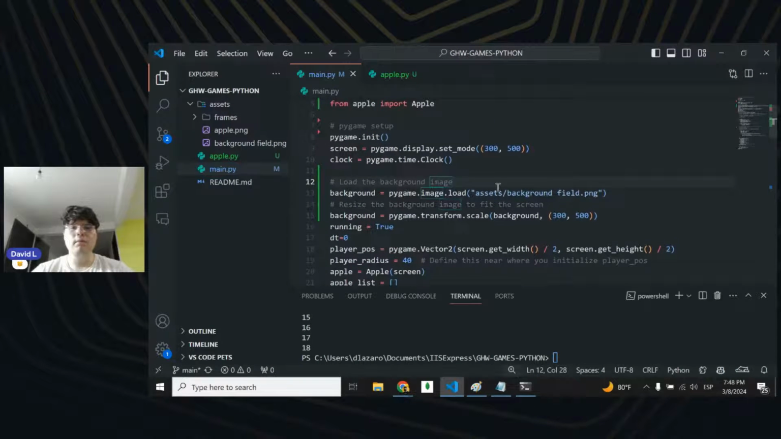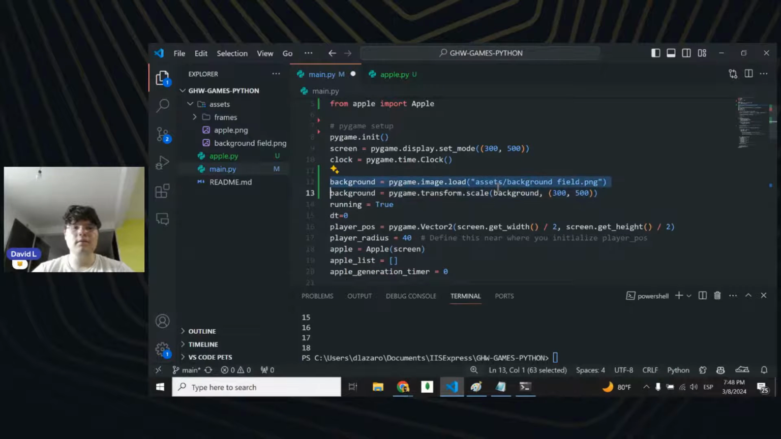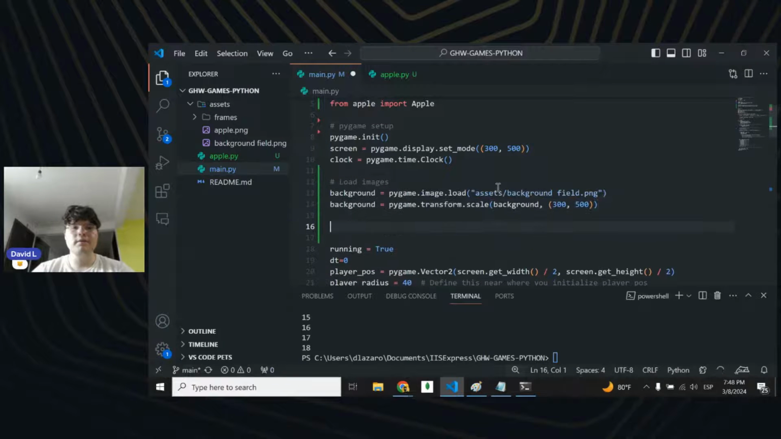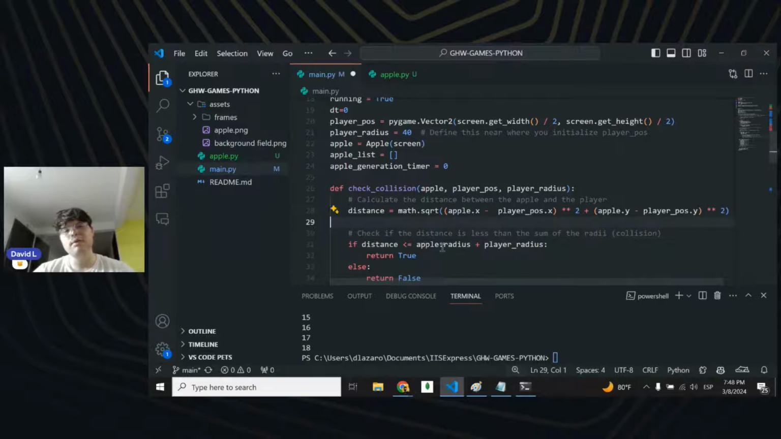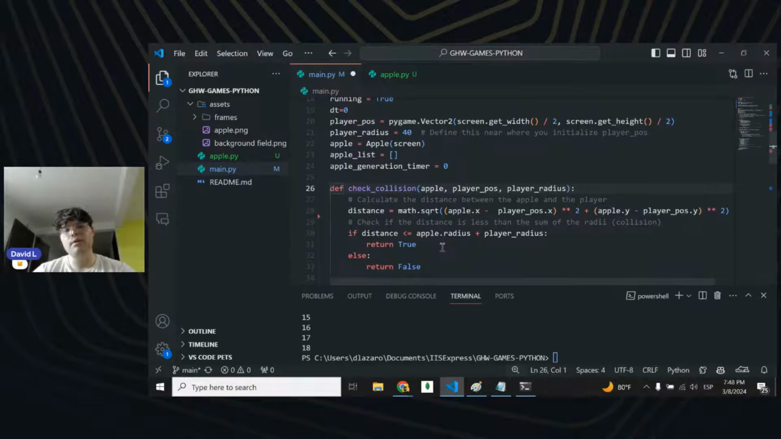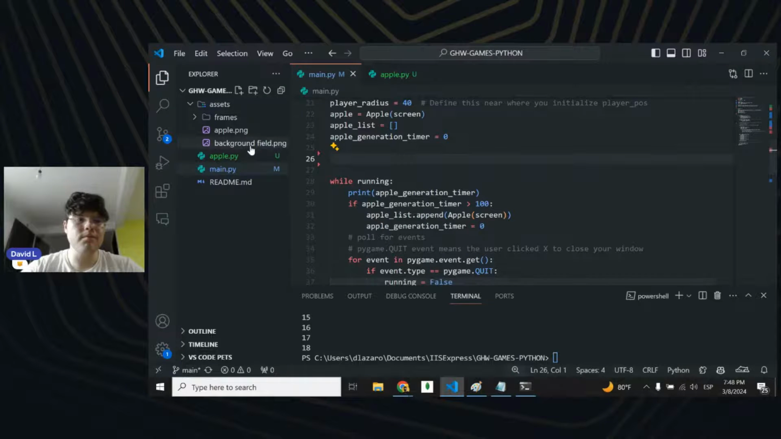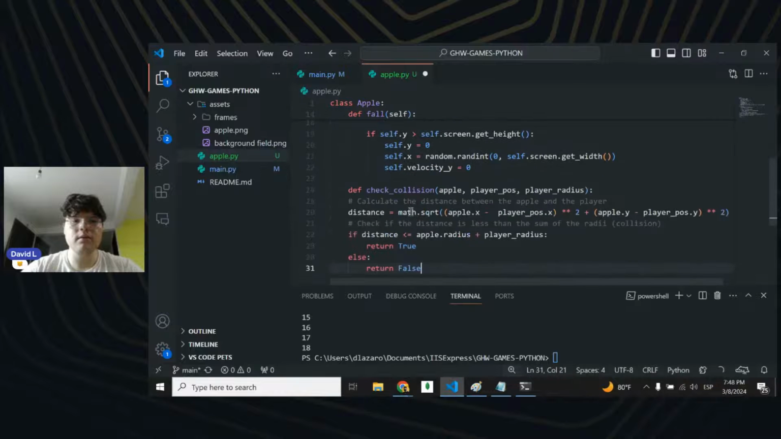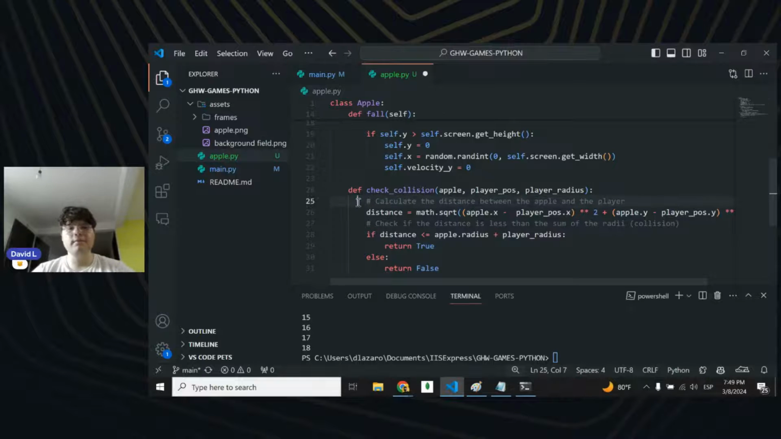Okay, so the background resizing stuff, let's just delete these comments. And let's just see this right here, like load images. There you go. And then our game loop is, check collisions should be, I think, also on Apple because, yeah, I think check collision of the apples should be on the Apple function. So let's just define this and do something like this.